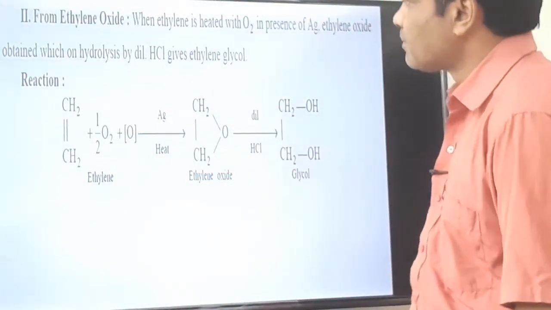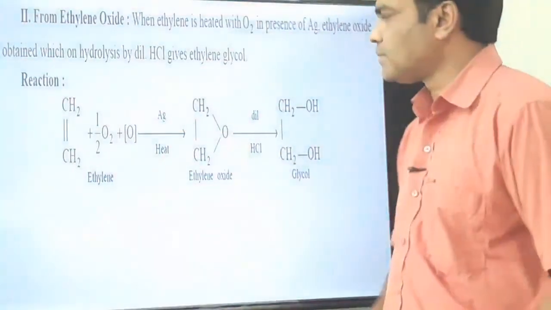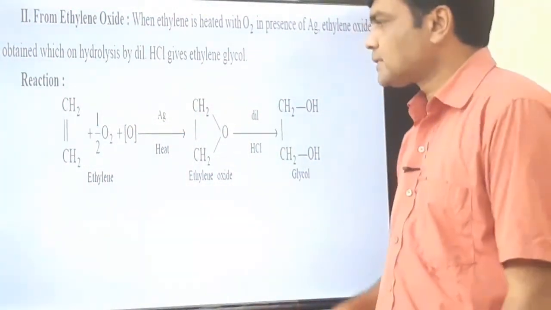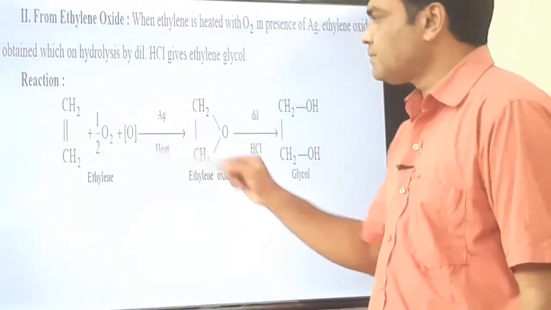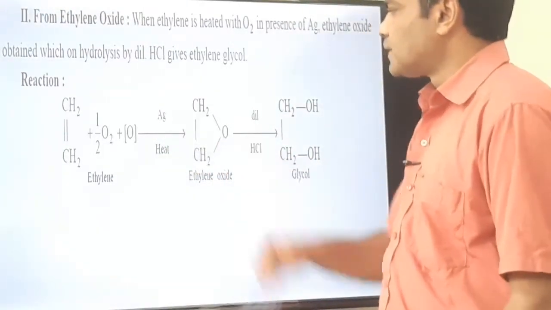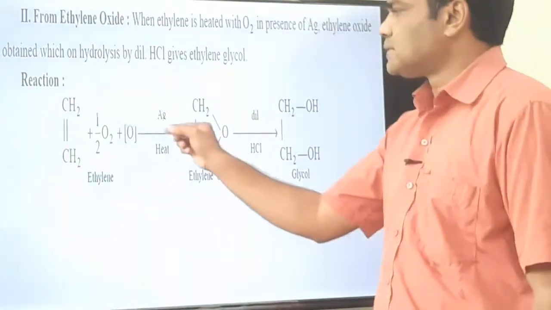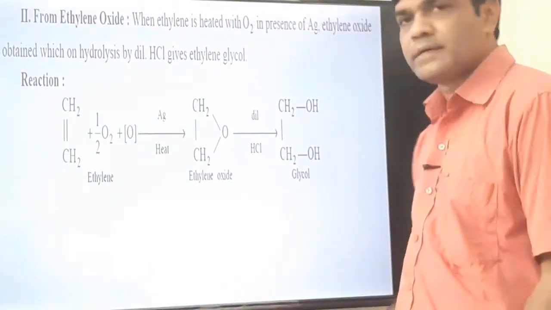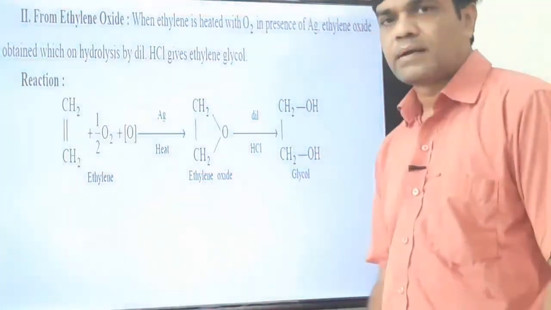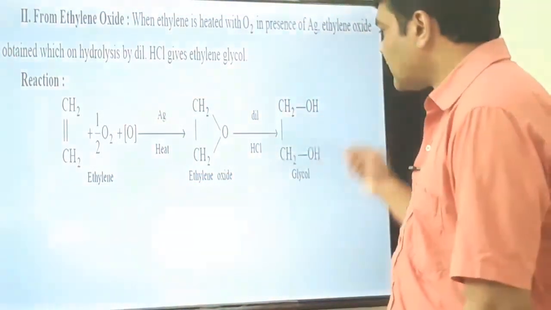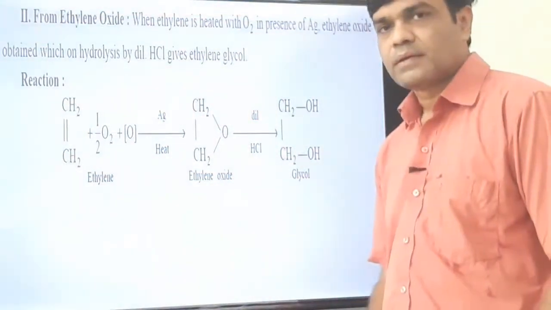Then you can prepare glycol from ethylene. It is a two-step reaction. Ethylene is first converted into ethylene oxide by oxidation in the presence of a silver catalyst. This is a balanced reaction. We get the epoxide, which is also called oxirane, and then on treatment with hydrochloric acid, a ring opening reaction takes place and we get the glycol.